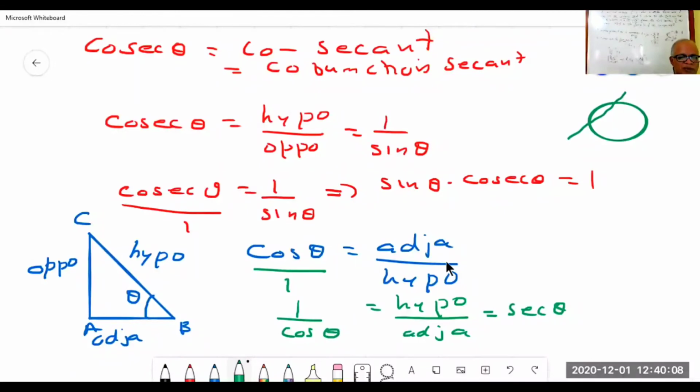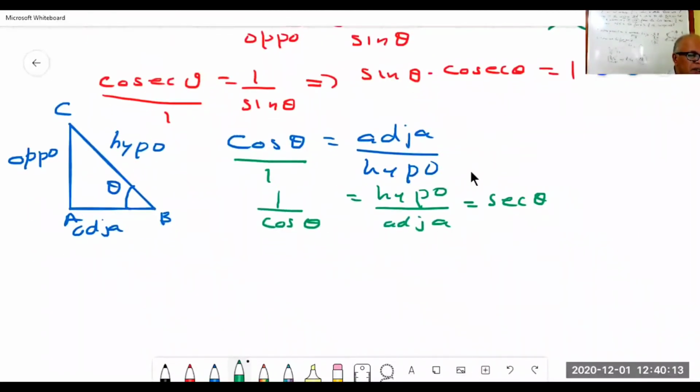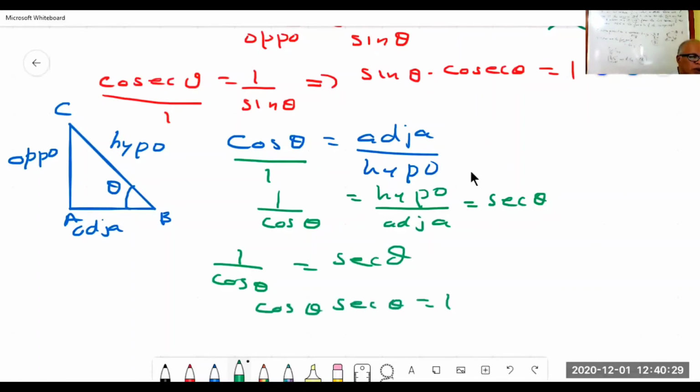Okay. Now next one is, so from here what can we write? 1 by cos theta is equal to sec theta. So what will you get? Cos theta into sec theta is equal to 1. I hope you got it.